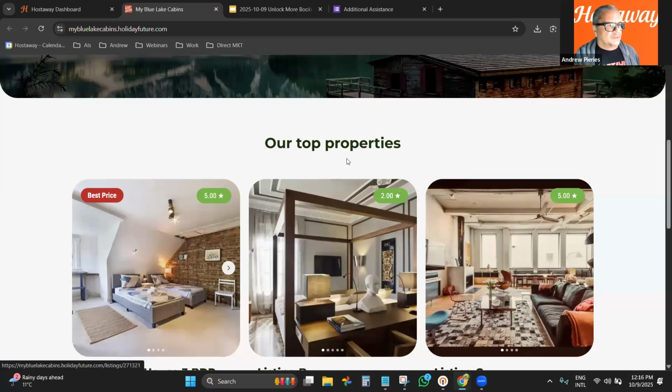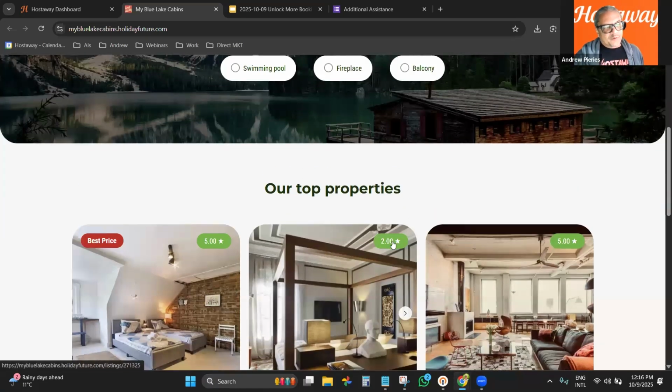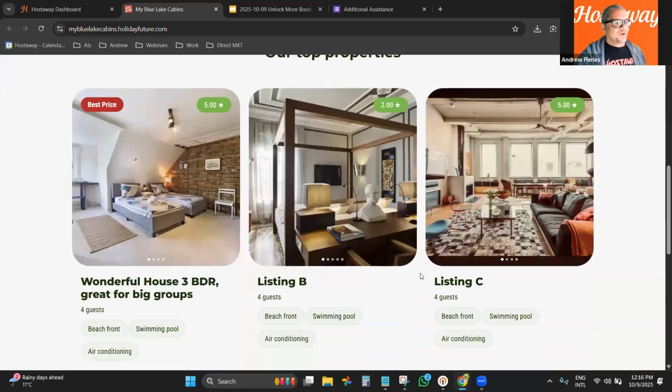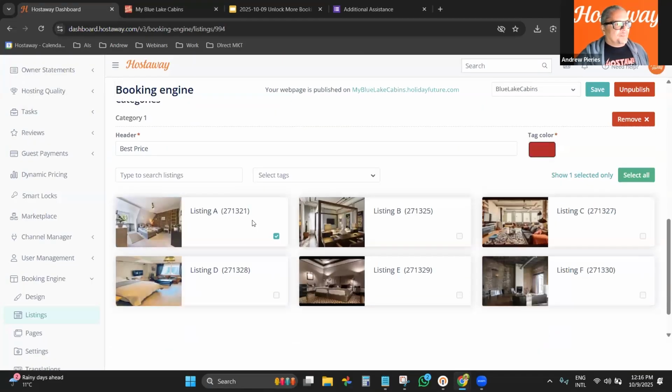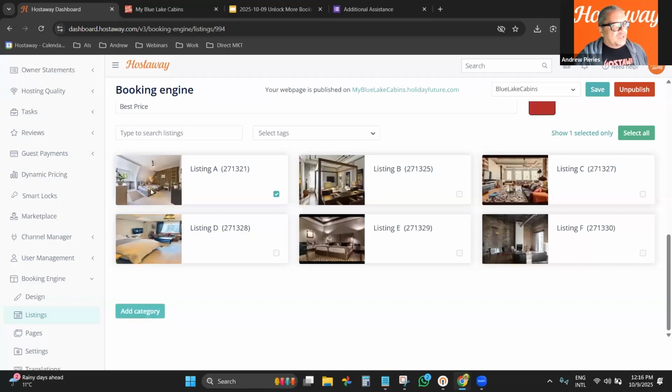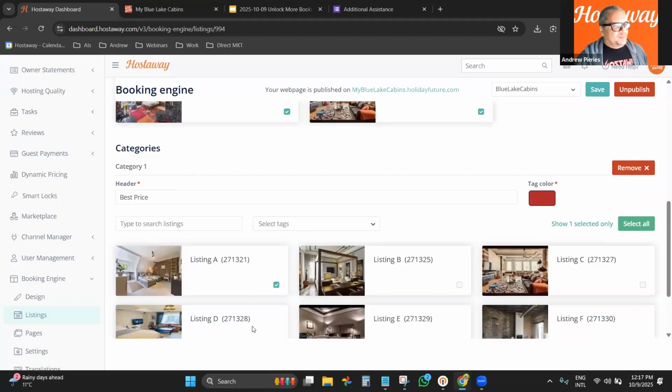So that's something that you... This one, for example, I wouldn't recommend, right? To display a review that is a 2.0, right? So that's not a good one. And of course, I'm going to show you how to prevent that from happening, right? Now you can add more categories, right? So I added the best price.